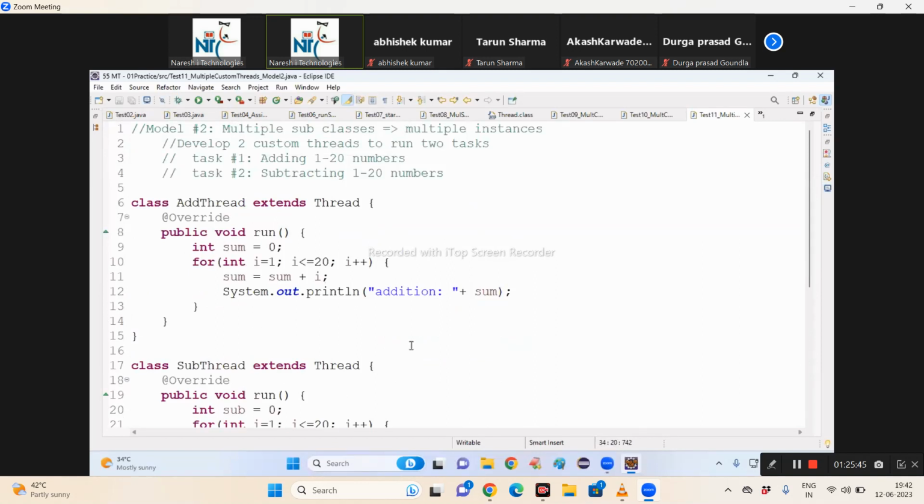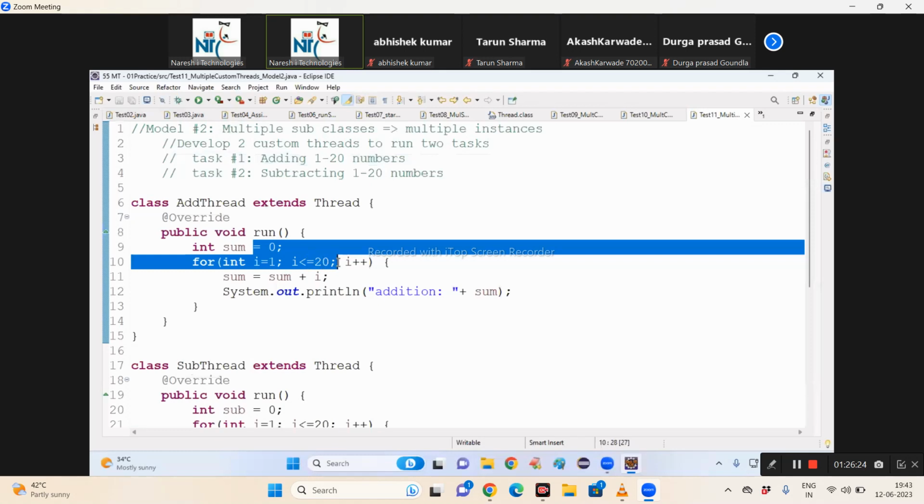Shall I ask a question? As a developer, is your job completed by writing the program, compiling and seeing the output, or does your job start after seeing the output? Is my output and your given output the same or not? You have to check. I asked you to add numbers 1 to 20. Okay, you are adding 0 to 20.